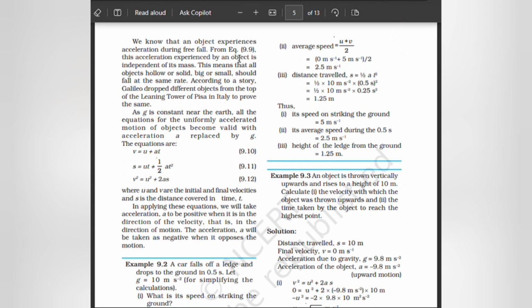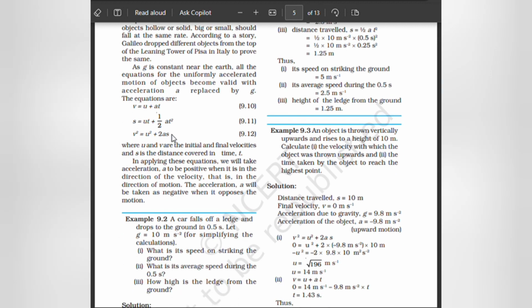We know that an object experiences acceleration during free fall. This acceleration experienced by an object is independent of its mass. This means that all objects, hollow or solid, big or small, should fall at the same rate. According to a story, Galileo dropped different objects from the top of the Leaning Tower of Pisa in Italy to prove the same. As g is constant near the earth, all the equations for the uniformly accelerated motion of objects become valid with the acceleration a replaced by g.